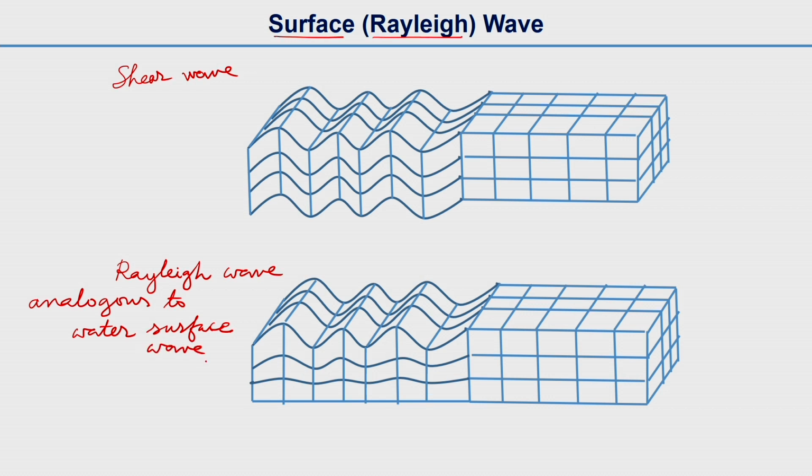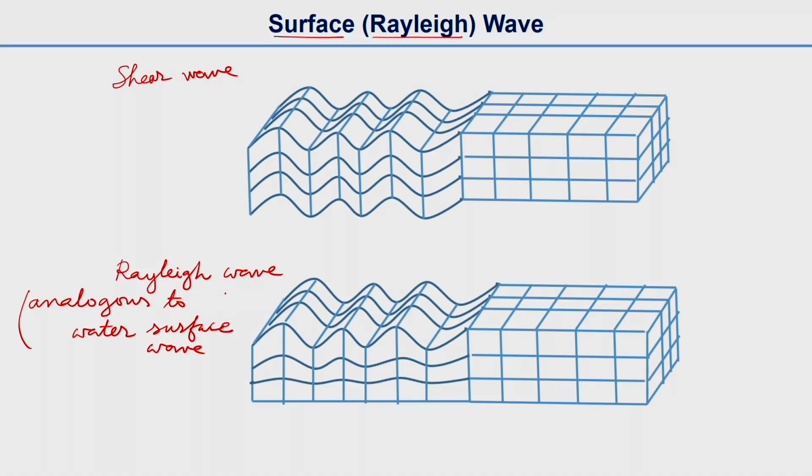When we throw a stone in a pond, the wave we see is a surface wave, and the surface wave we encounter in solids we call a Rayleigh wave.